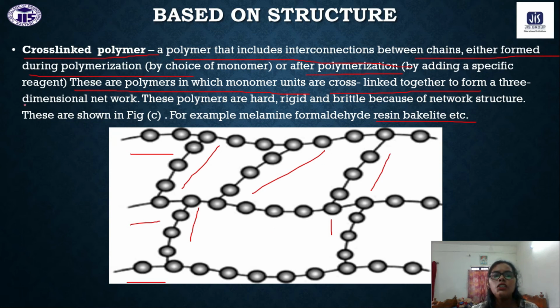So this is like a three-dimensional structure. In total, as a whole, you can see this is like a three-dimensional picture. So these polymers are very hard, rigid and brittle because of this bonding character, because of this network structure. So this is called cross-linked polymer.